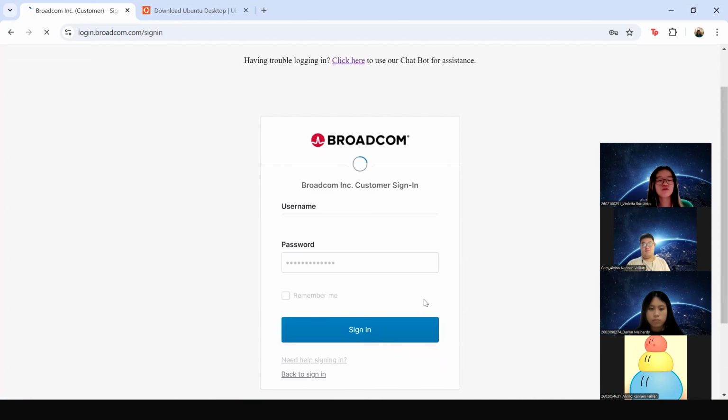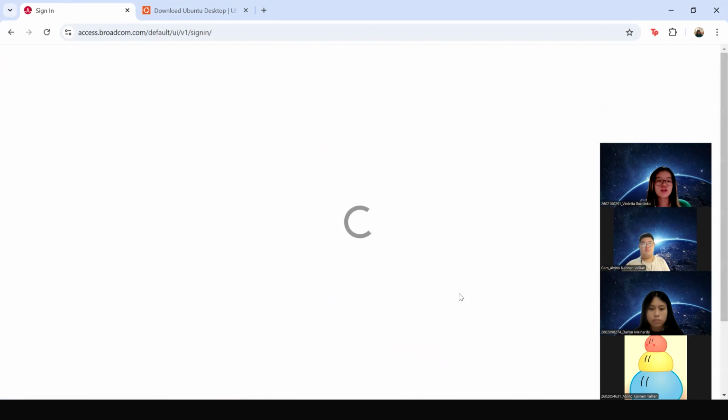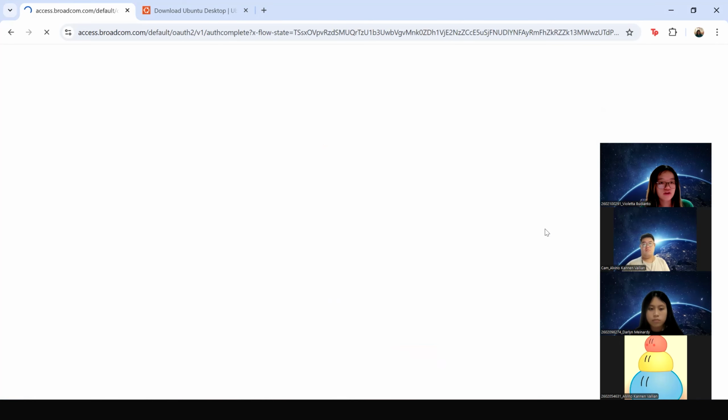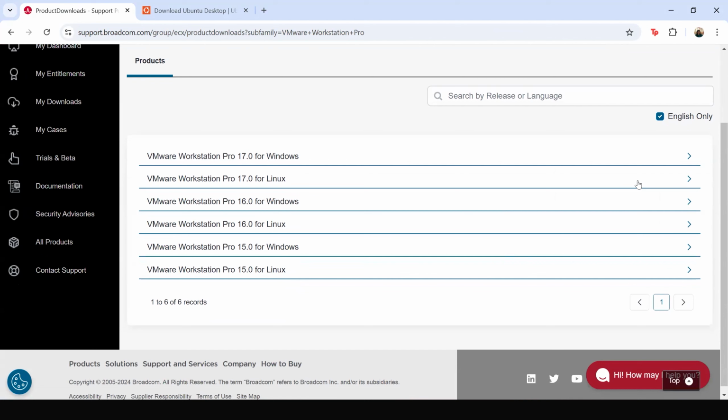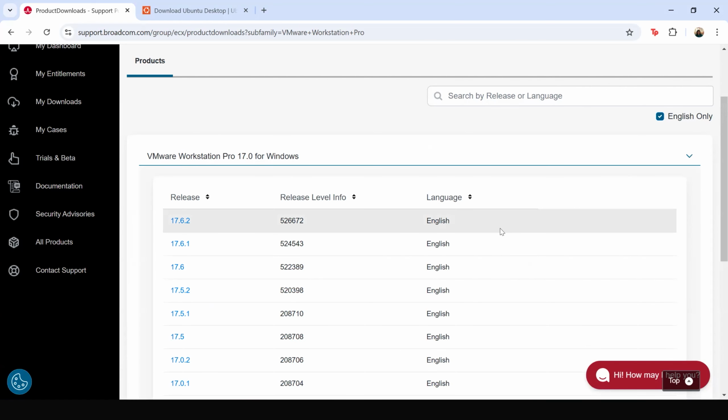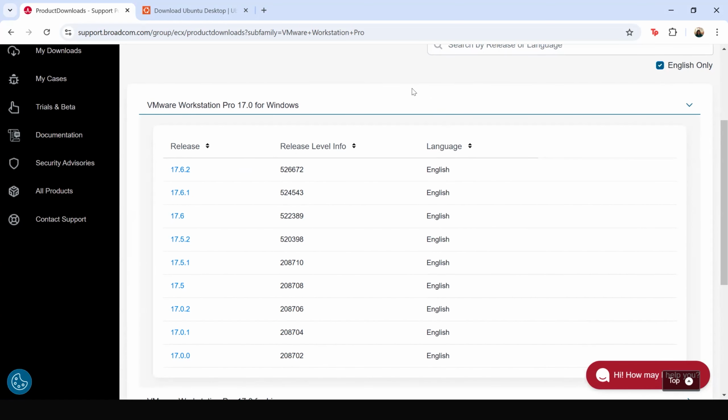So I've signed in to the Broadcom website, and after logging in, you will be greeted with several drop-downs like this. Here we can see that there are several VMware Workstation Pro versions for both Windows and Linux. Again, since the operating system we're using is Windows, we'll be choosing the newest version of VMware Workstation Pro, which is version 17, the one for Windows. Once you click on the drop-down, you can find several version patches of the software, and we will pick the most recent one, which is 17.6.2.